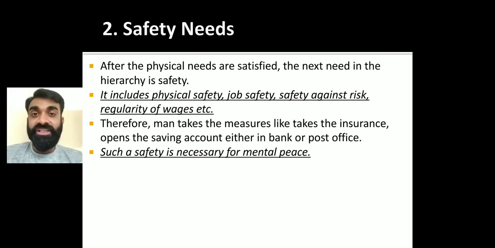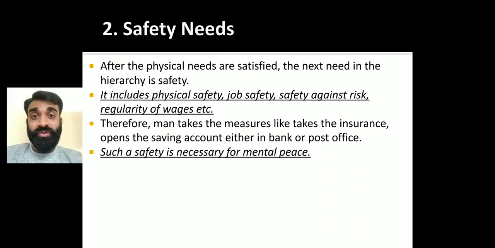So this safety need, what does it include? It includes physical safety, job safety, safety against risk, and regularity of wages. Security against risk is the insurance that a person takes to overcome the risk or to reduce its consequences.